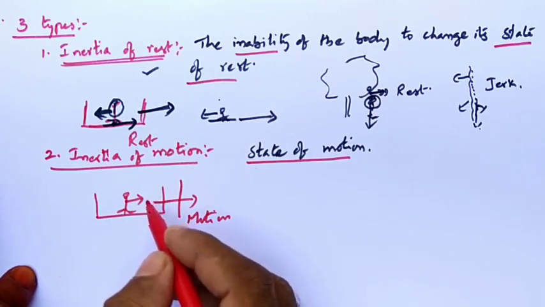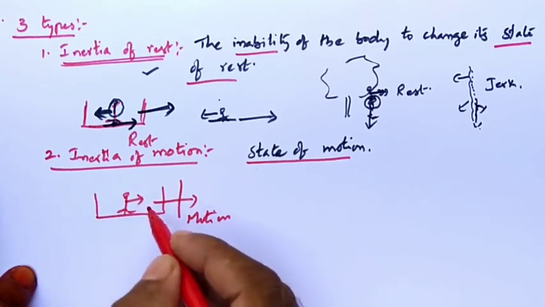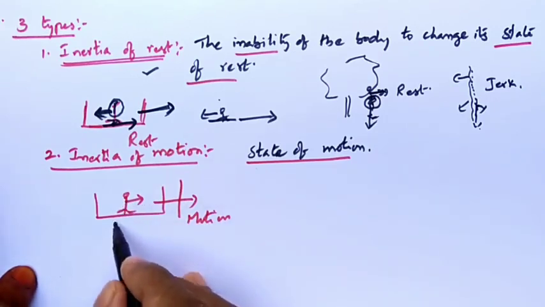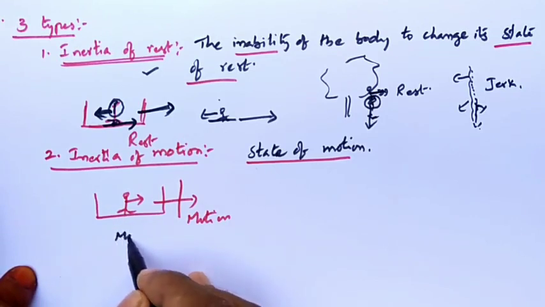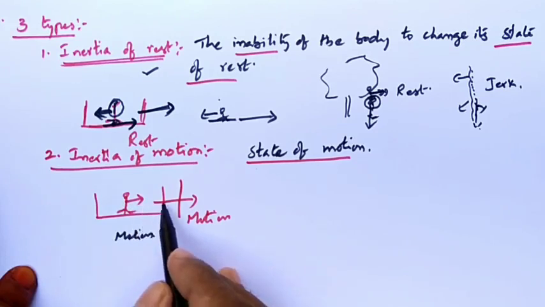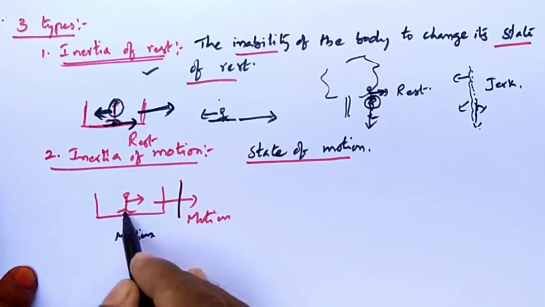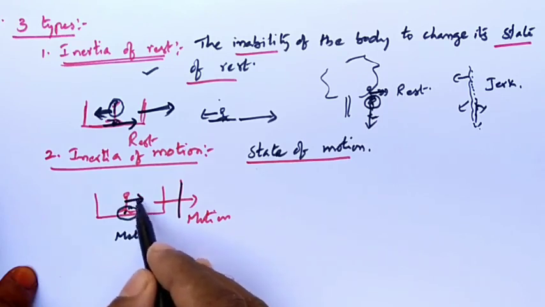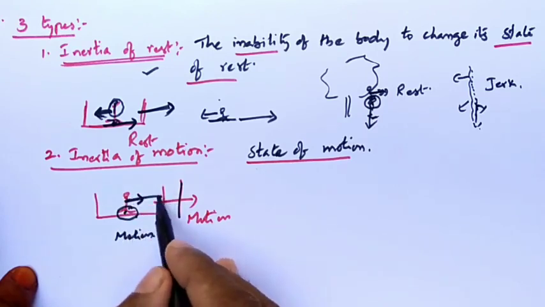It may be the front seat or the front persons; you will be hitting them. Yes, so what happens here also? What is your previous state? It is motion, so your body is in motion. When the bus suddenly comes to rest, what happens? The lower part comes to rest, but the upper part continues its state of motion, so that you fall forward.